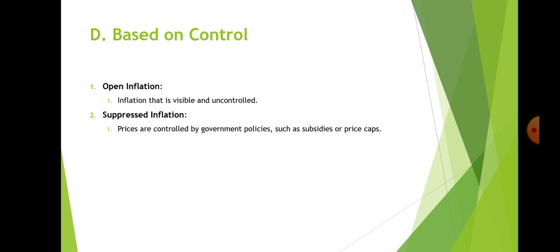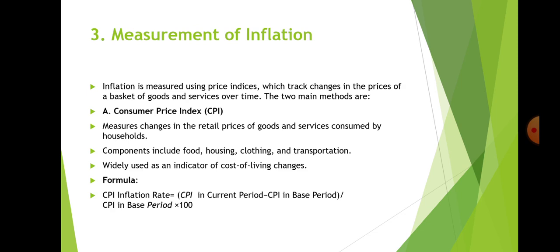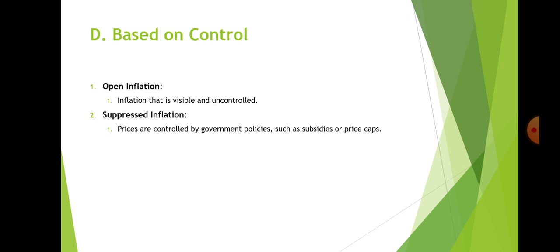Next we have based on control. Open inflation, inflation that is visible and uncontrolled. Next we have suppressed inflation, prices are controlled by government policies such as subsidies or price caps.